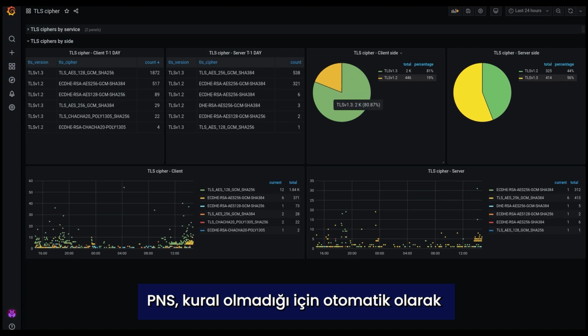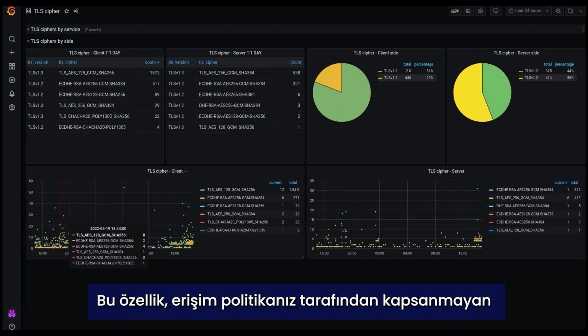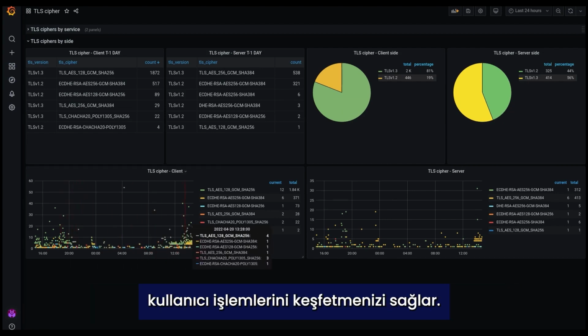PNS generates logs about every action that is implicitly denied, as there are no applicable rules for it. This capability helps you discover user actions that are not covered by your access policy.